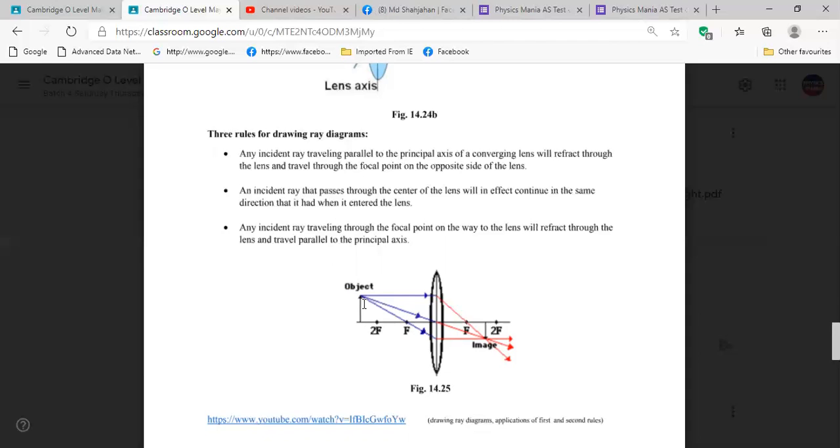Karim, did you understand it? If light rays are coming from outside 2F, then we consider it is coming from far distance.